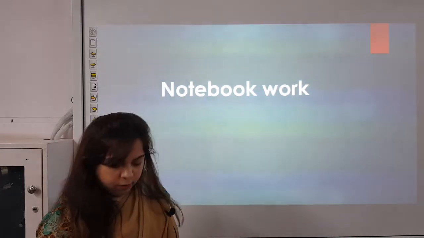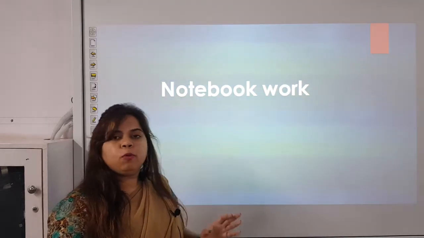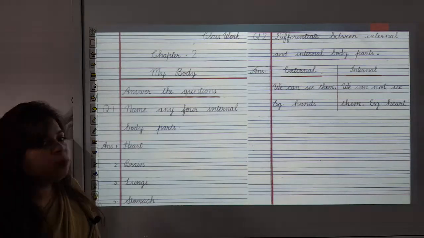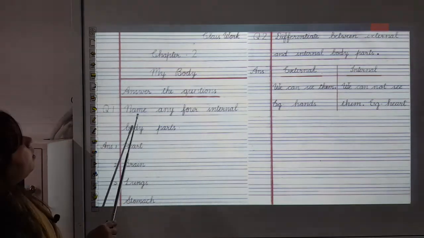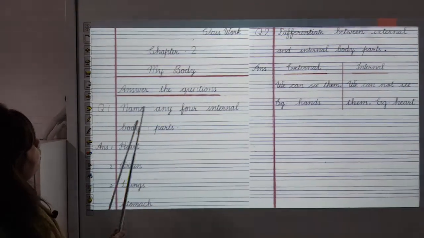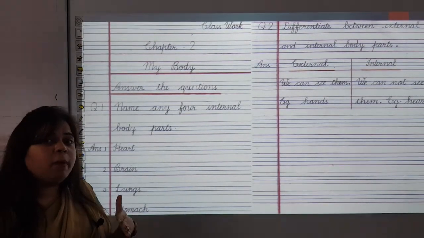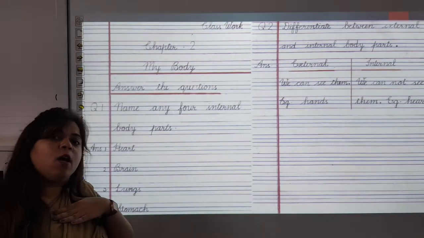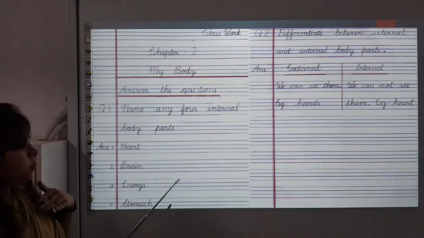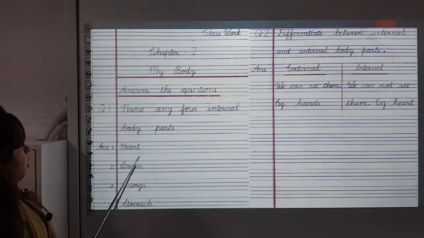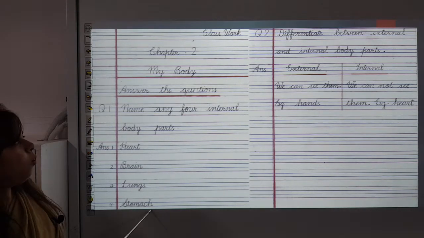Okay. After this, now we will discuss notebook work. You will learn with me, kids. Name any 4 internal body parts. Okay, now what are internal body parts? The body parts that are hidden inside our body. What are the names? Let's see. Heart, brain, lungs, stomach.